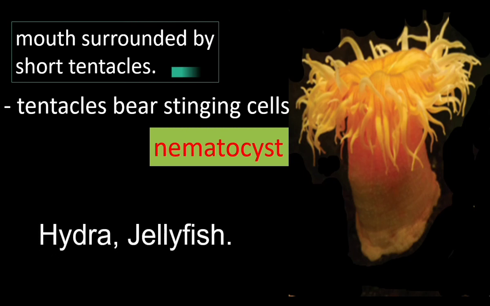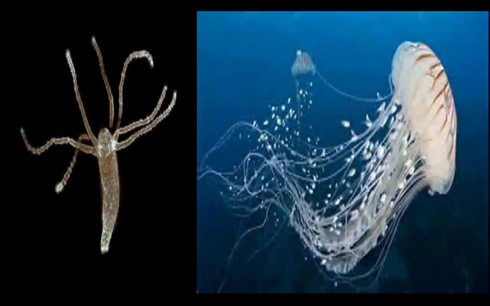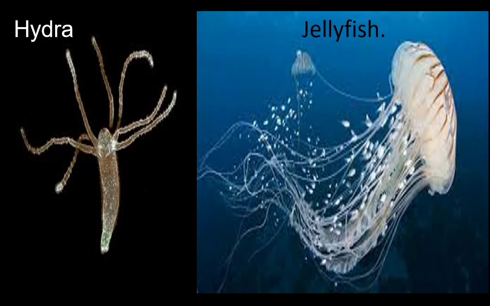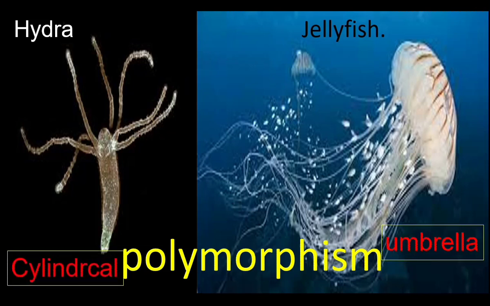Hydra and jellyfish are examples for the phylum Coelenterata. This is jellyfish, this is hydra. Hydra is a cylindrical animal, jellyfish is an umbrella-like animal. In this phylum, the animals have two functional forms, which is called polymorphism. Umbrella-like form and cylindrical form. These two functional forms are called polymorphism.